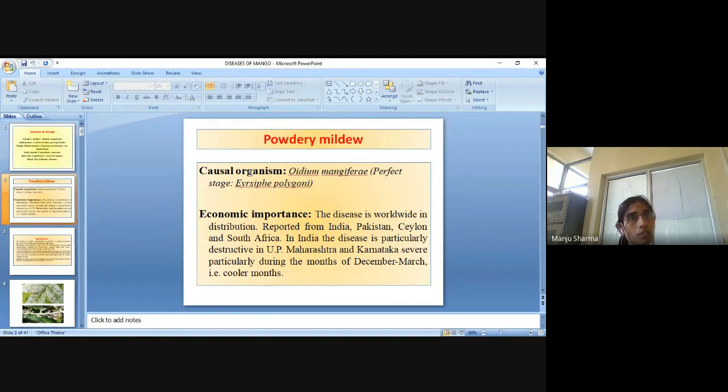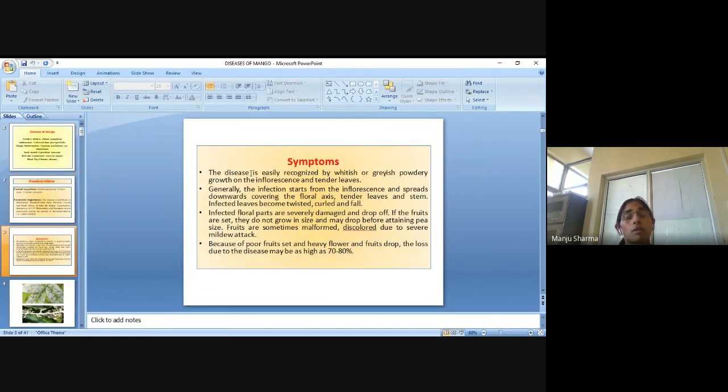Powdery mildew is a very common disease, and its distribution is worldwide. So what are the symptoms? The disease is easily recognized by whitish or grayish powdery growth on the inflorescence and tender leaves.